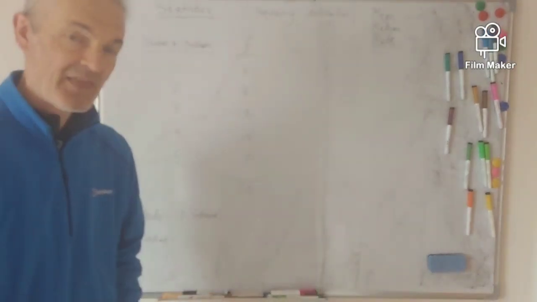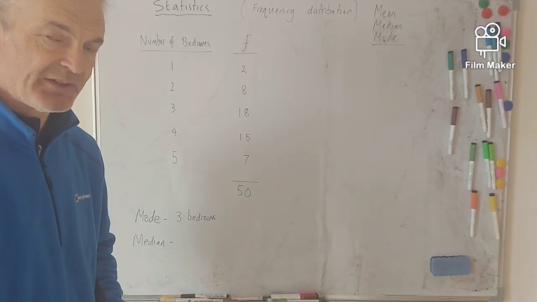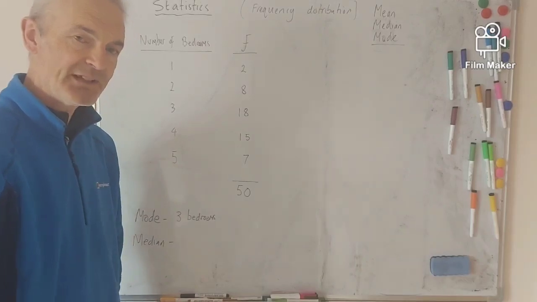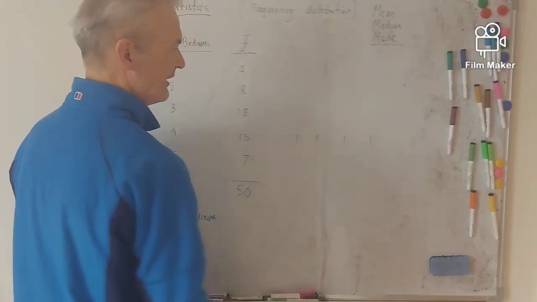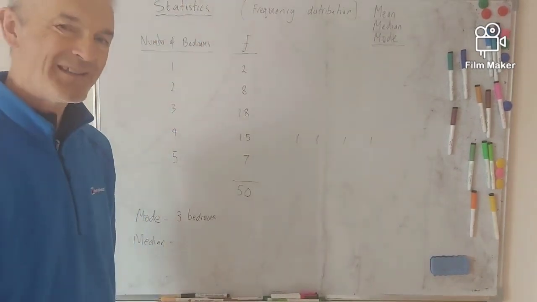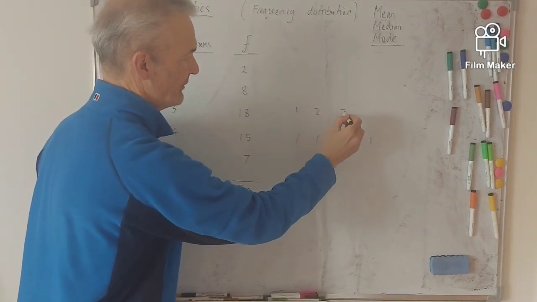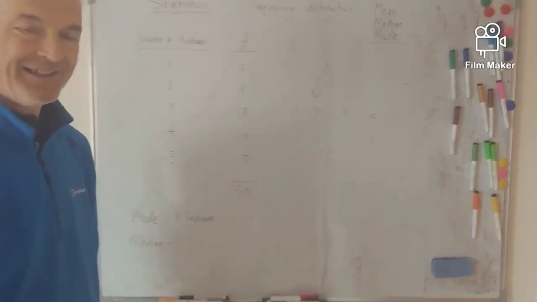Now we know the median is the middle person, okay, and we've got 50 people. So the middle person, you might think, is the 25th person, but it isn't. Okay, 50 is an even number. So if you've got an even number of items, so I put down 1, 1, 1, 1. I've got an even number of items here. 1, 2, 3, 4. Okay, where's the middle? Well, half of 4 is 2, isn't it? So that's the middle, but clearly it isn't, is it?